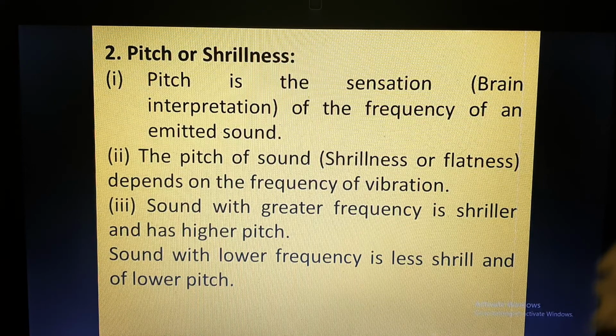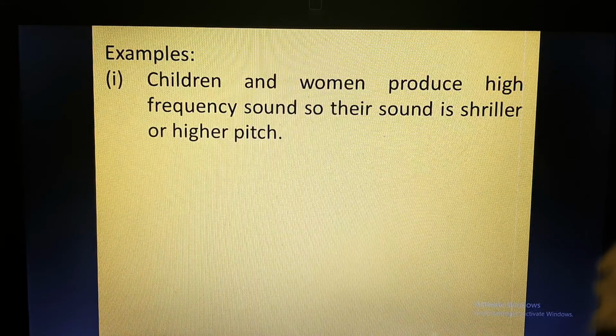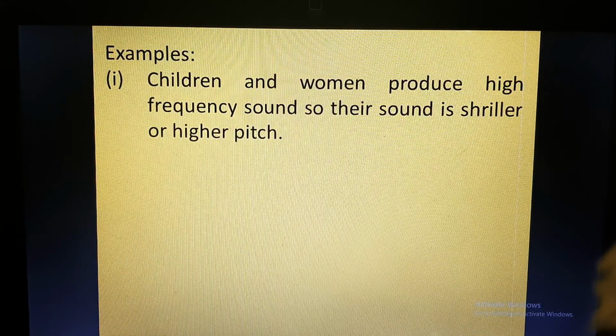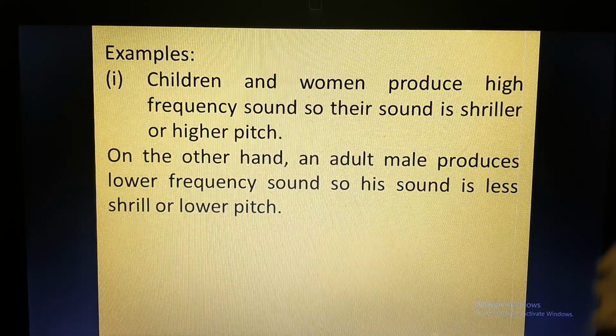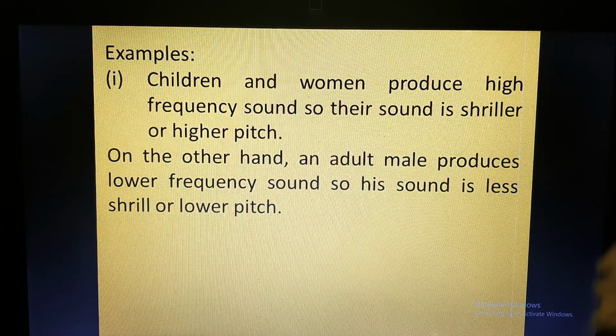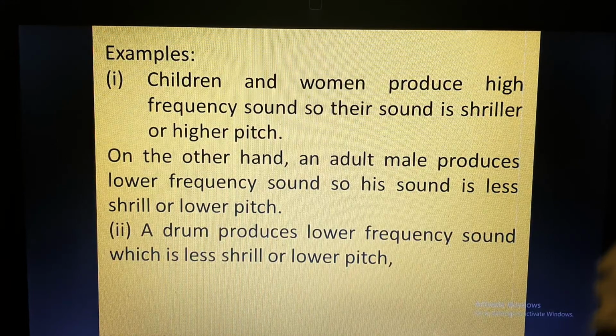A sound with lower frequency is less shrill, and a sound with higher frequency will be more shrill, having higher pitch. For example, children and women produce high frequency sound, so their sound is shriller or higher pitched. On the other hand, an adult male produces lower frequency sound, so his sound is less shrill, with lower pitch.